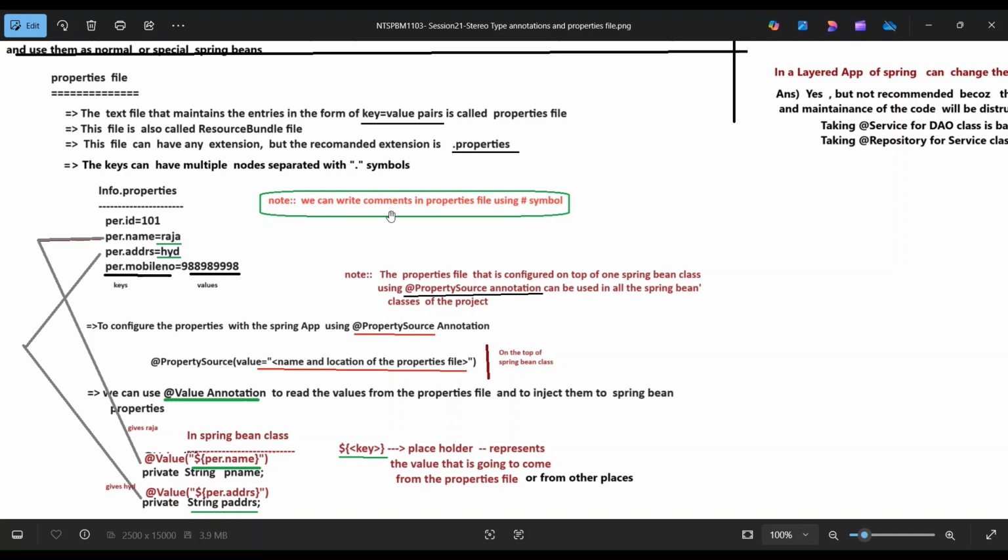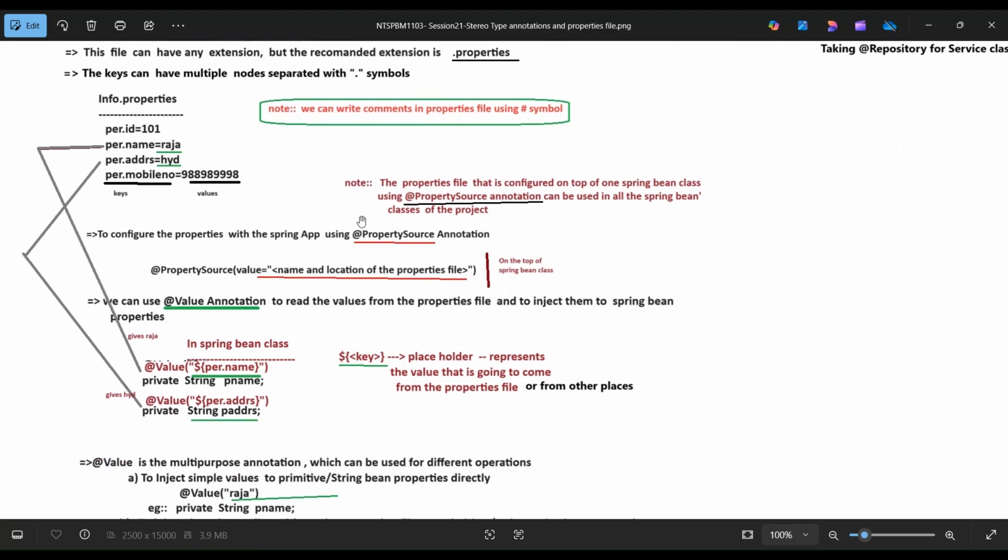Note, we can write comments in a properties file using the hash symbol. Note, the properties file that is configured on top of one Spring Bean class using the @PropertySource annotation can be used in all the Spring Bean classes of the project. To configure the properties file with the Spring app, use @PropertySource with value equals the name and location of the properties file on top of the Spring Bean class.